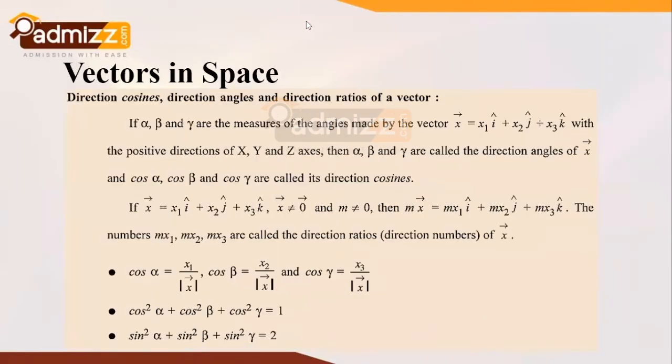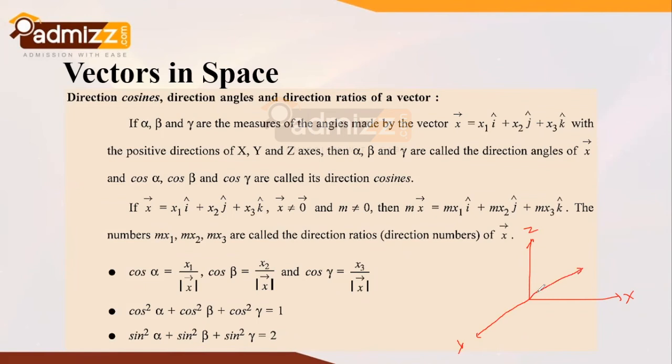See, what are direction cosines ultimately? Let's say we consider a 3D figure. I will try to draw the 3D figure this way. This is x, this is y, this is z, and let's say a vector is coming out of the screen.